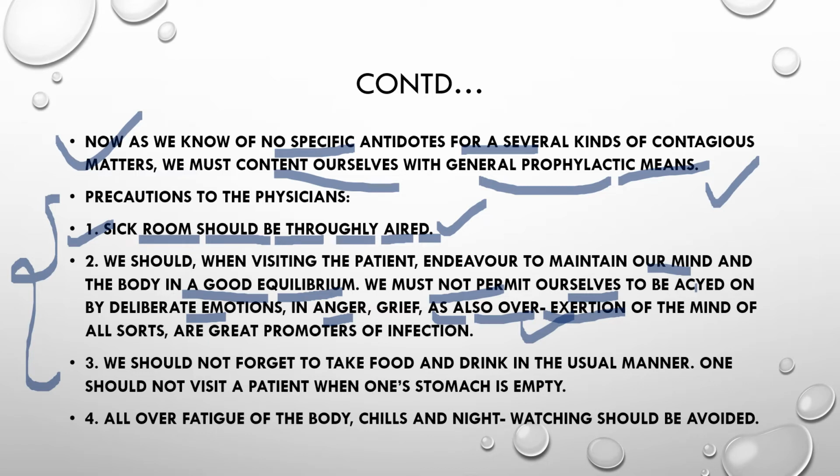Excessive anger, excessive grief, over exertion of mind and of the body are great promoters of infection. As you know, whenever our body gets weakened, there are more chances of getting infections easily. A body with lower immunity will get infections easily.